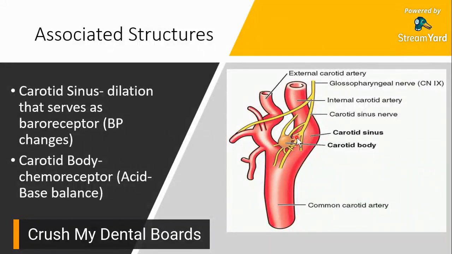So what's a baroreceptor? A baroreceptor is a form of a receptor, kaya nga siya baroreceptor. So a baroreceptor is a receptor that would detect pressure changes. Okay? So in this case, yung carotid sinus, it detects blood pressure changes in the body. So tandaan natin na yung common carotid artery, nakakonekta siya sa aorta. Yung aorta, nakakonekta siya sa heart. So, when the heart would be pumping blood towards the arteries, syempre may pressure yun, di ba?